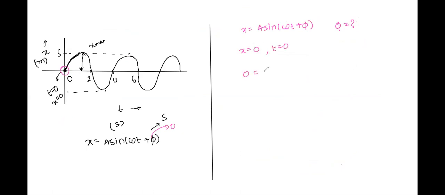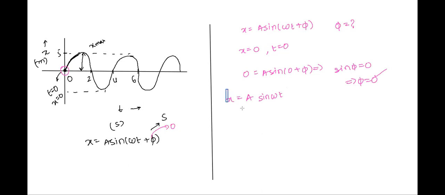So 0 equals a sine (0 plus phi), I will get sine phi is 0, and therefore phi is equal to 0. Correct? Therefore, now I can set the equation as x equal to a sine omega t. Phi is 0. Correct? This is our new equation.